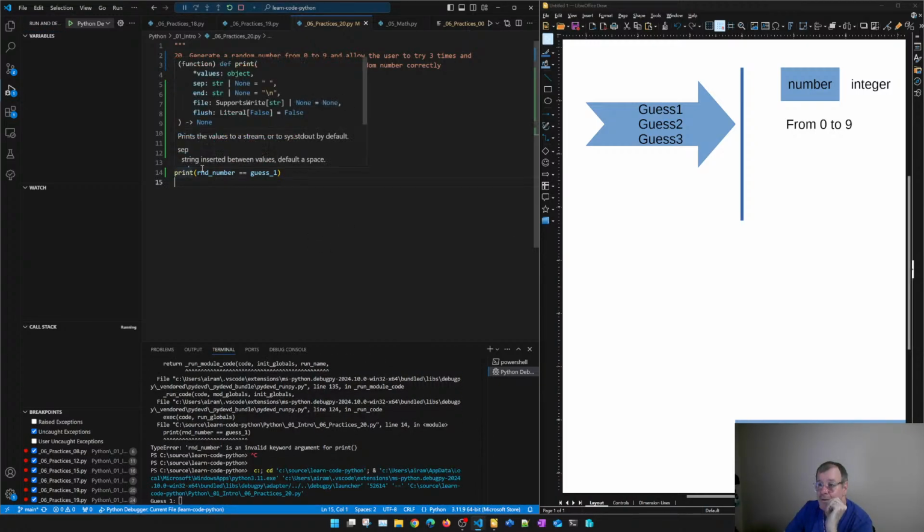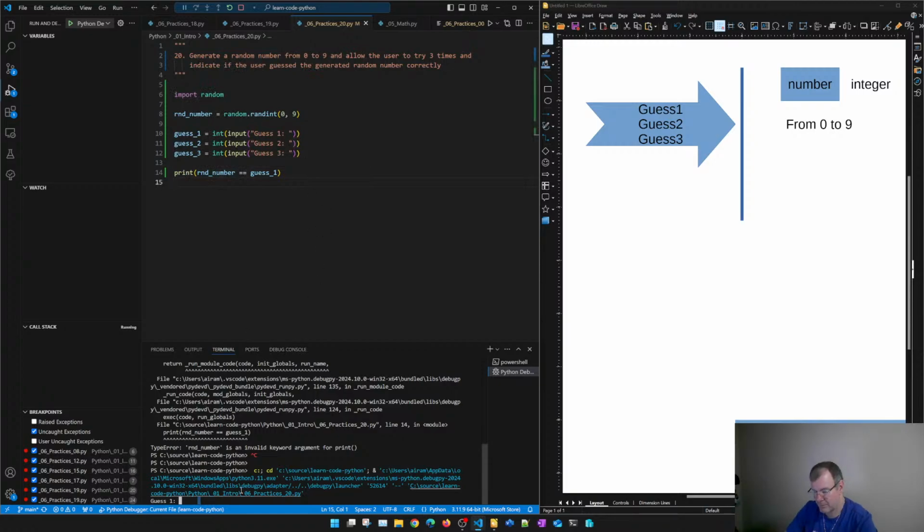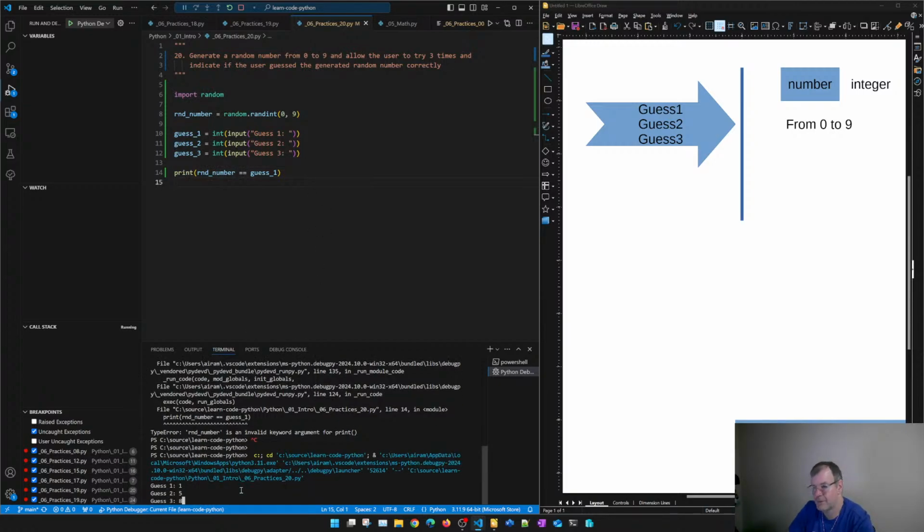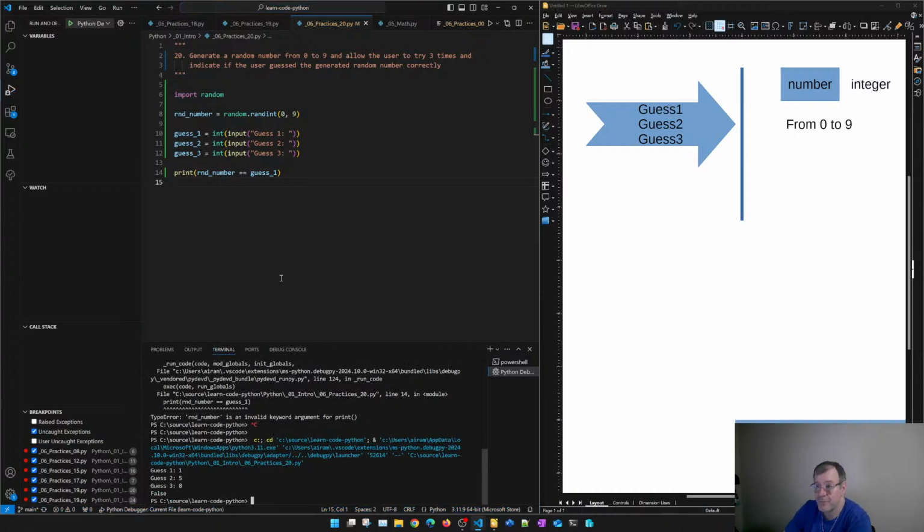I want to print the result if random numbers is equal to guess 1. Let's see what happens. I say 1, 5, and 8. The result is false. I will put a breakpoint now so we can see. I will do the same. Compare guess with the other, compare the number with the other 2 guesses.